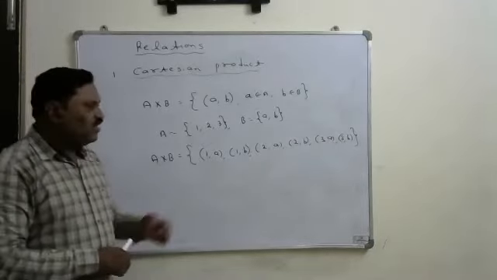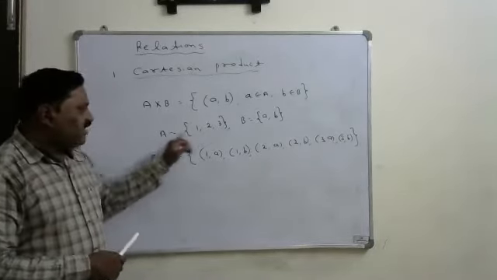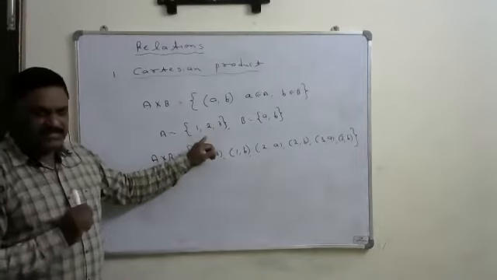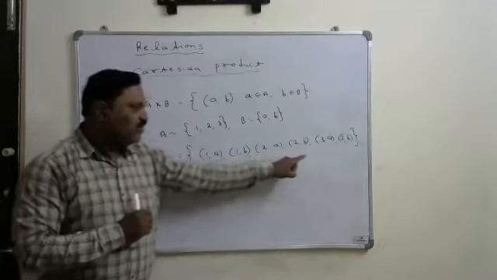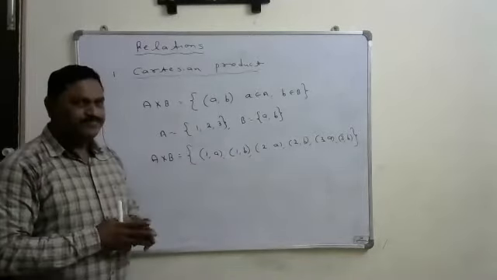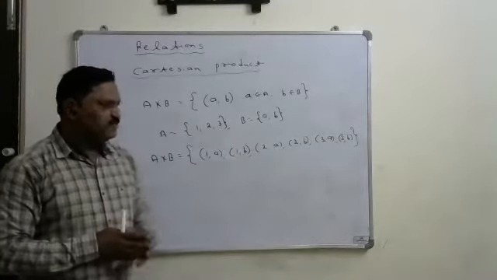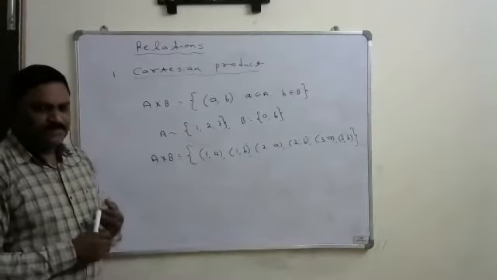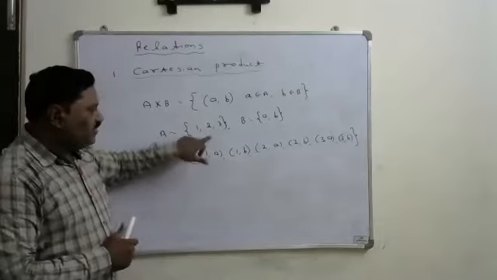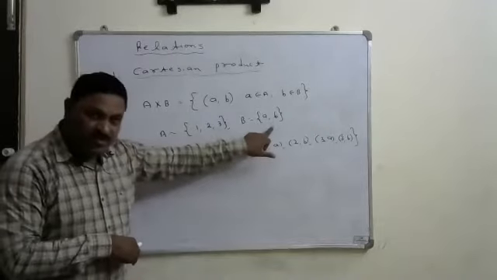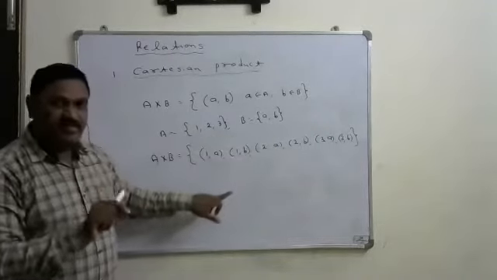Okay. Now here if you observe, set A has 3 elements, set B has 2 elements. Then how many elements are there in A cross B? How many elements are there here? 6. 6 elements. It has 3 elements, it has 2 elements, then it has 6 elements.